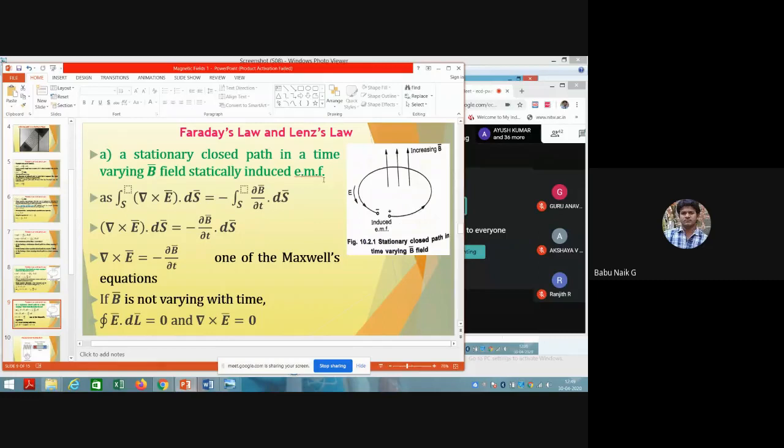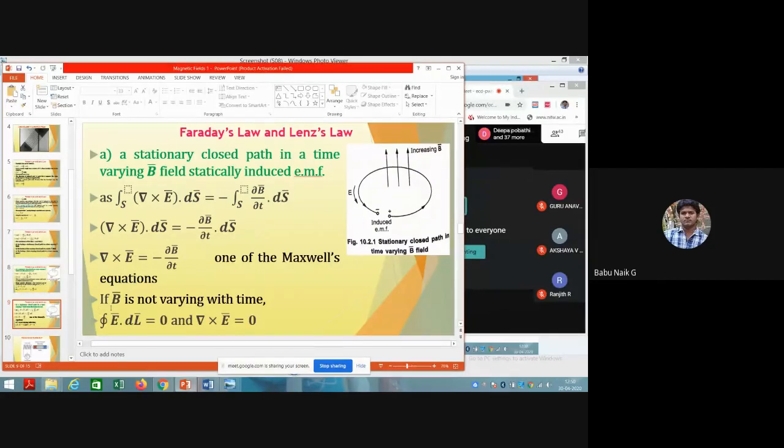So due to this, EMF is going to be generated. This del cross E bar, for the stationary closed path, is given by the rate of change of the magnetic field. That is the Maxwell equation.